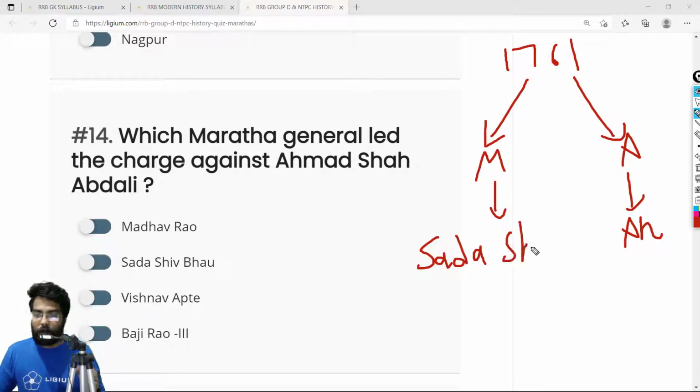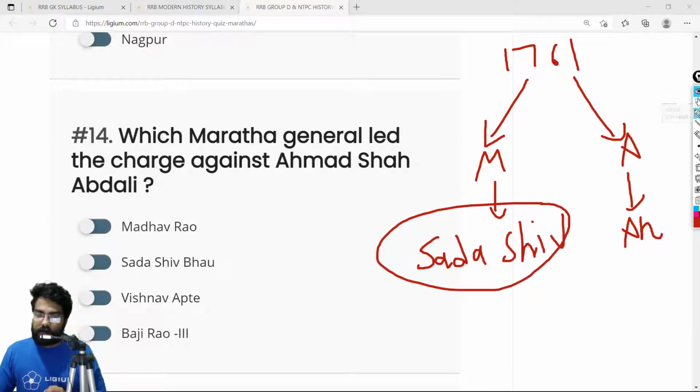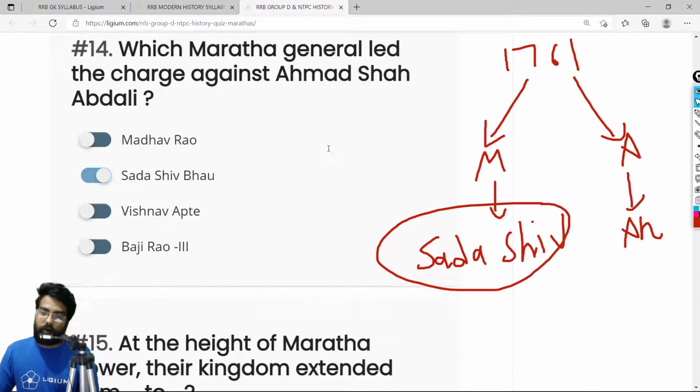Sadashiv Bhau. Now, this guy is really important because he was an excellent military general, and before the battle of Panipat, he actually never lost any single battle. It was only on the battlefield of Panipat that he lost. Okay, so the correct answer is Sadashiv Bhau. So let me just mark this. 14th correct answer is Sadashiv Bhau.